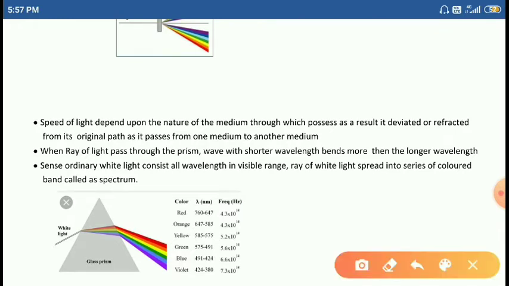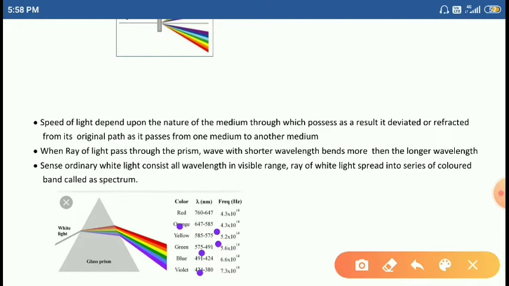Red light has a wavelength of 760 to 647 nanometers. Orange has 647 to 585 nanometers. Yellow light has 585 to 575. Green is 575 to 491. Blue is 491 to 424. Violet is 424 to 380. So tell me, students, which one has the shortest wavelength?